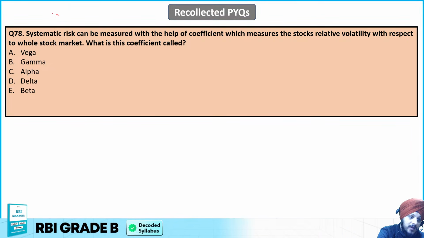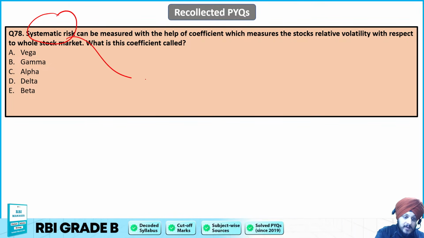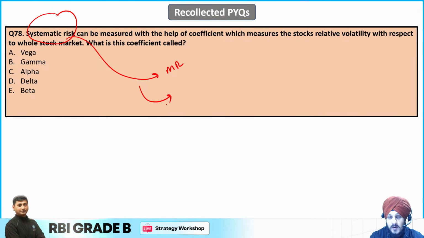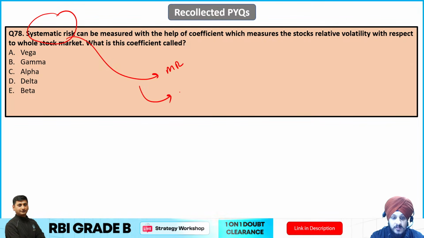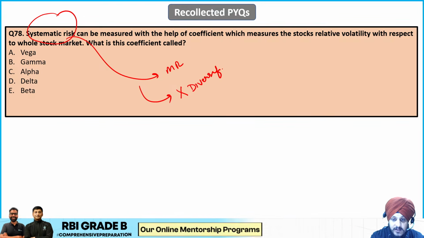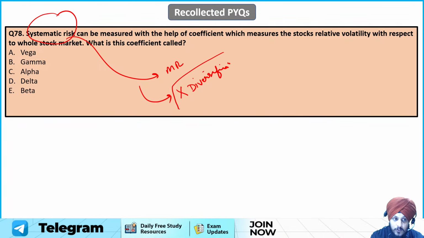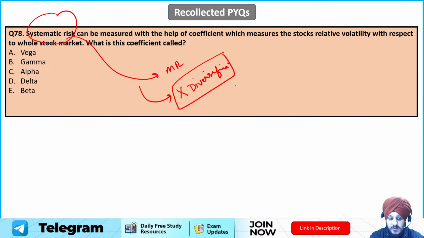Now see, if we talk about systematic risk, it is also known as market risk, right? And it affects the overall market that is there, as a part of the economy. And the worst part about systematic risk is that you cannot eliminate it through diversification, because the entire market is suffering. So where else are you going to invest in order to reduce your risk? You cannot do so. So diversification does not work in the case of systematic risk. That is the first thing.